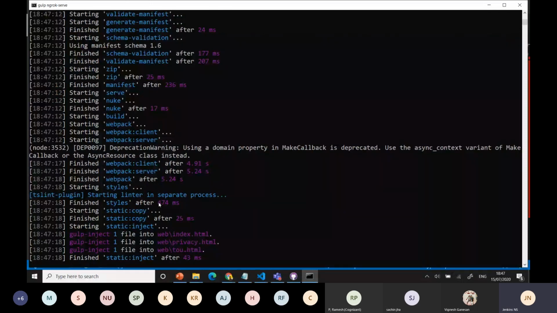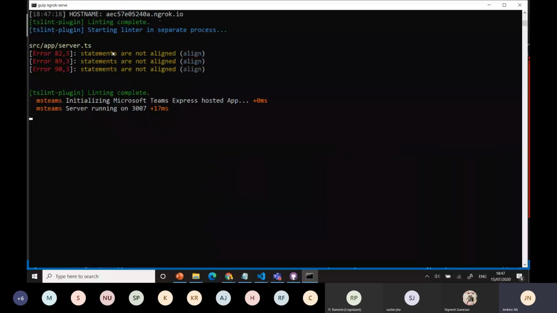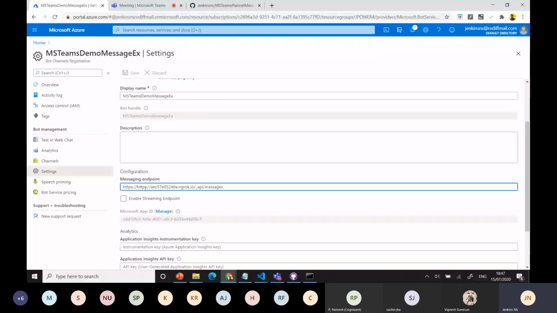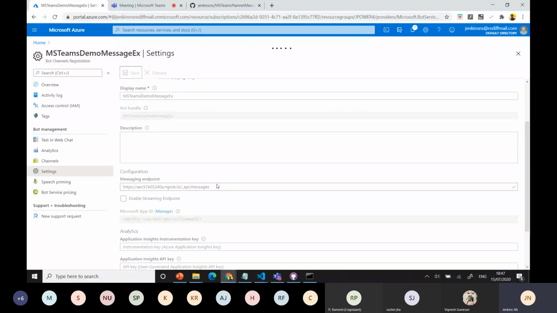We can see this is the statement alignment issue. Don't worry. We go to your settings. Here you added the URL part, right? Just update the ngrok URL here. Okay, now ngrok/API. So whatever the part, just come out and save. Save that part. Then you can see the whole manifest, app catalog, app studio, manifest file, as well as everything available here. I'll show you.